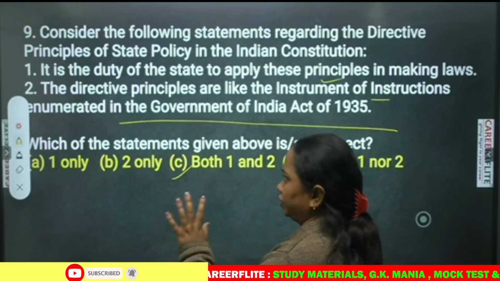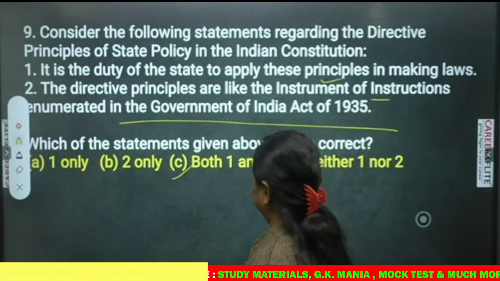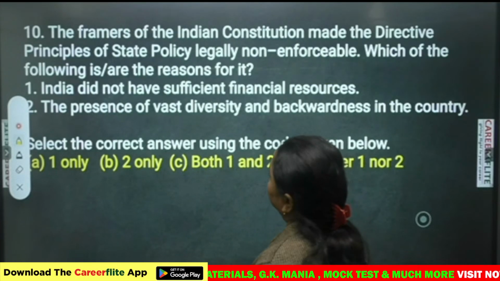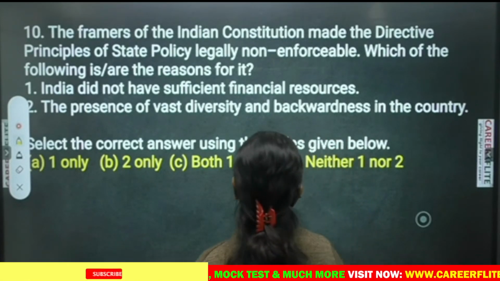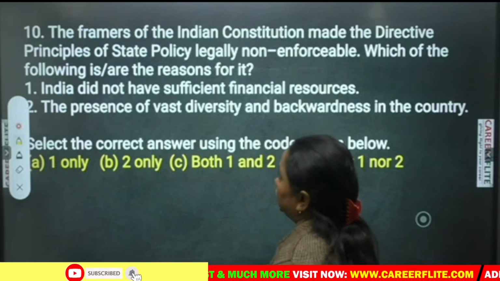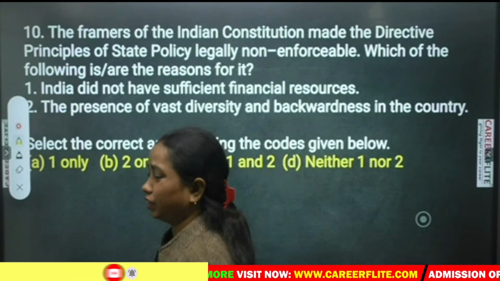Okay, this is a very general statement. So both are correct here. Next, the framers of the Indian Constitution made the DPSP legally non-enforceable. Which of the following is or are the reasons for it? These are very general questions.